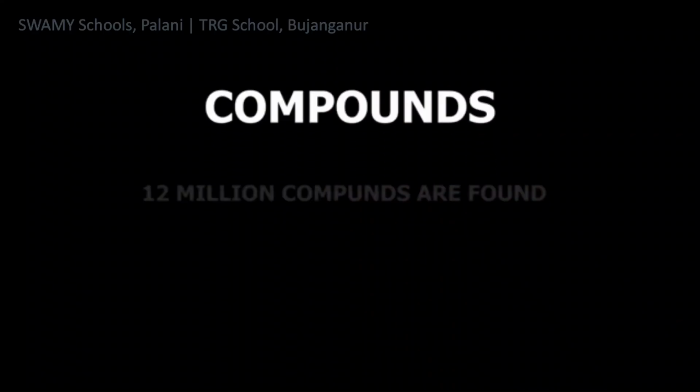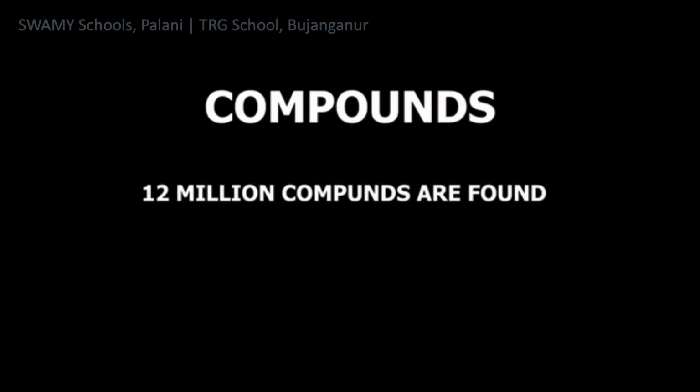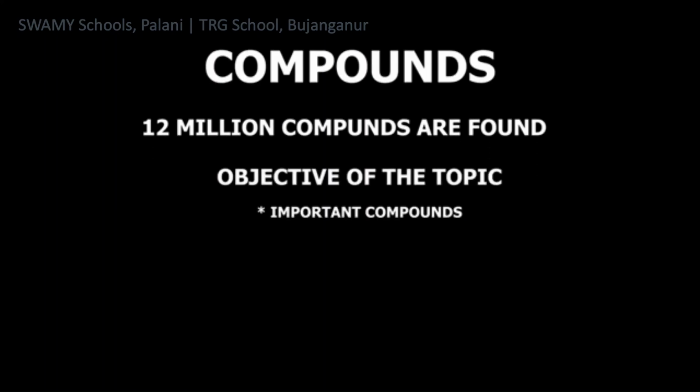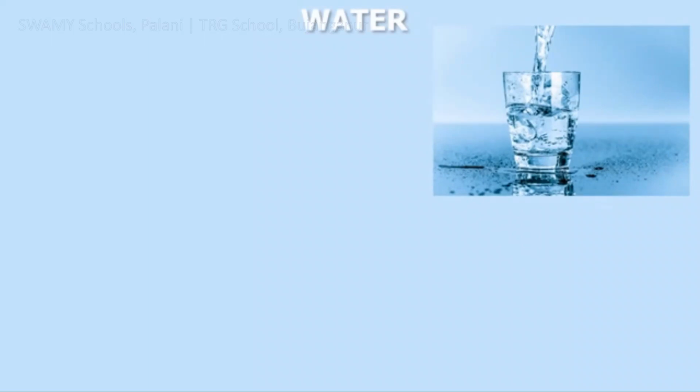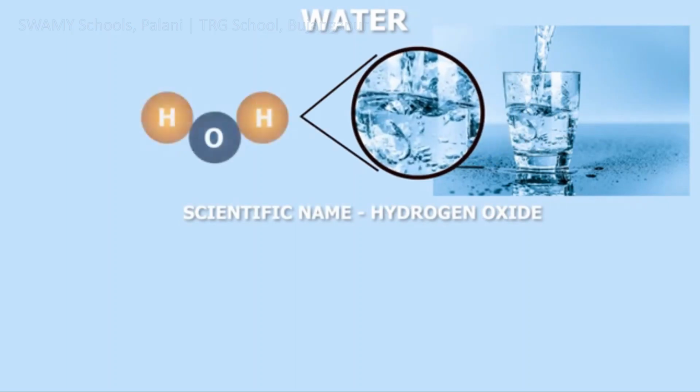On Earth, around 12 million compounds are found. These compounds are used for various purposes. In this video, we will learn about a few compounds, what elements they are made of, what they are called in the scientific community, and what their uses are. Let's start with the water compound. Water is scientifically called hydrogen oxide. It is made from hydrogen and oxygen elements.